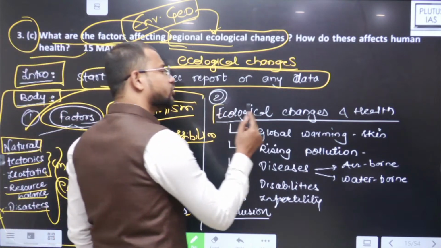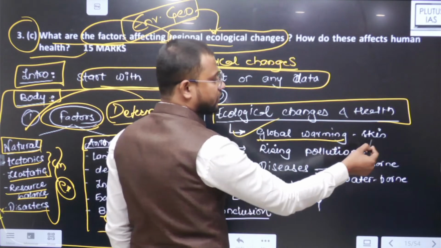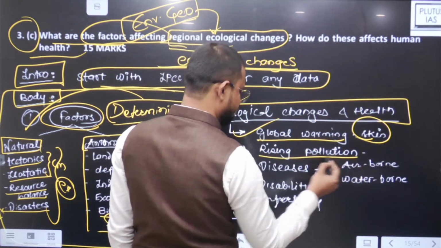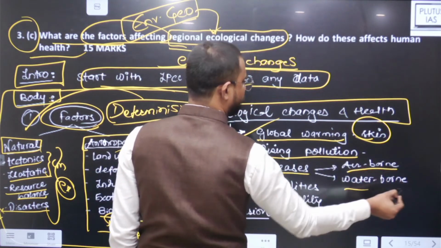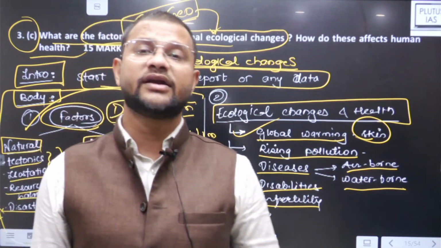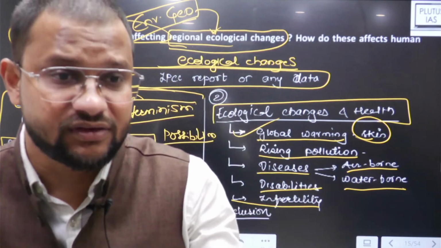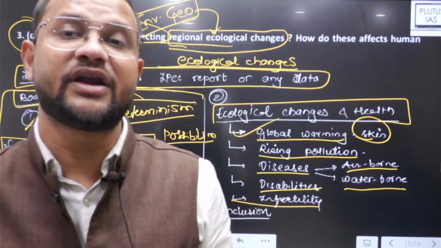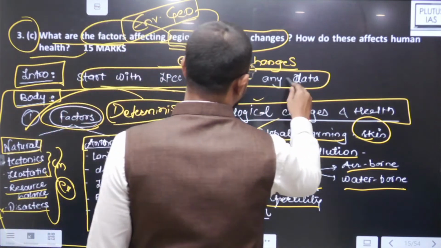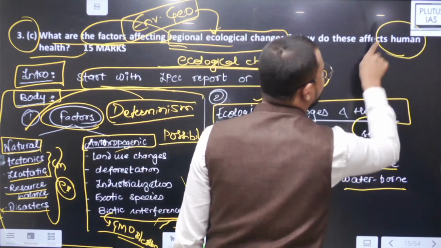Then how it lead to impact on health? Yes, you will find global warming that it lead to ये impact कर रहा है skin disease, skin cancer maybe, okay, rising pollution, diseases may be airborne disease, waterborne disease, disability, then infertility as well, mental and psychological diseases, respiratory problems that it leads to, right. So all these are like ecological changes and their consequent impact on human health.